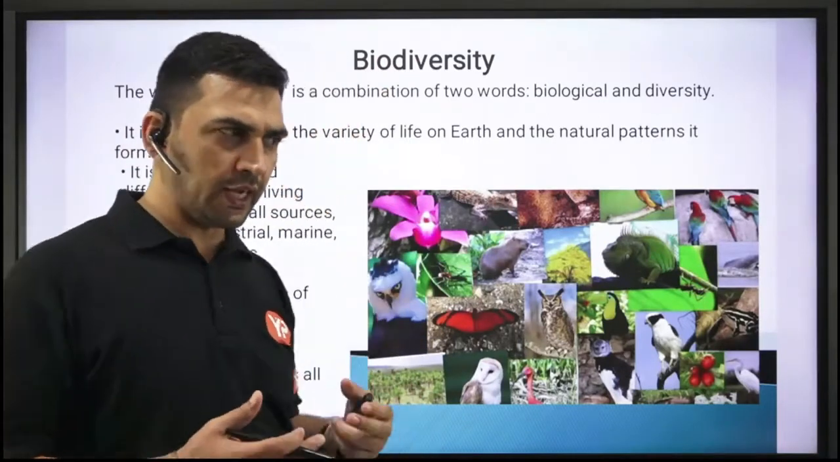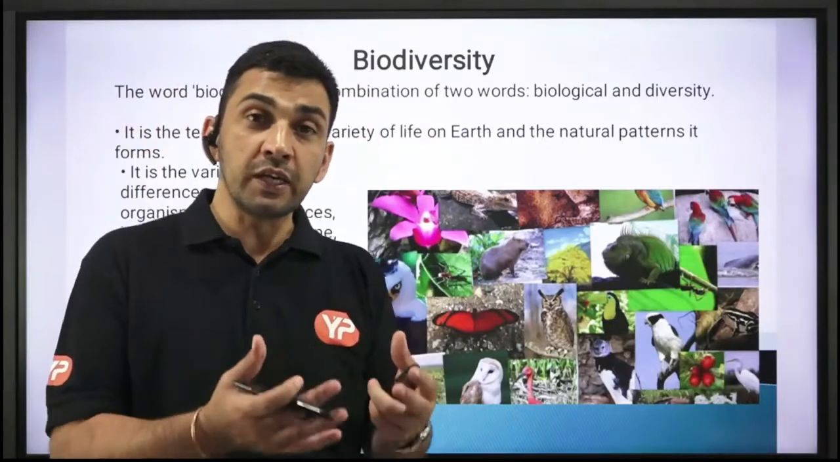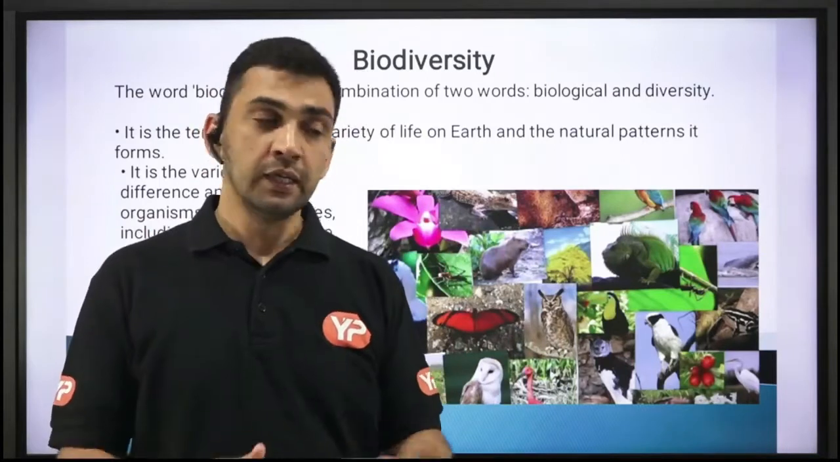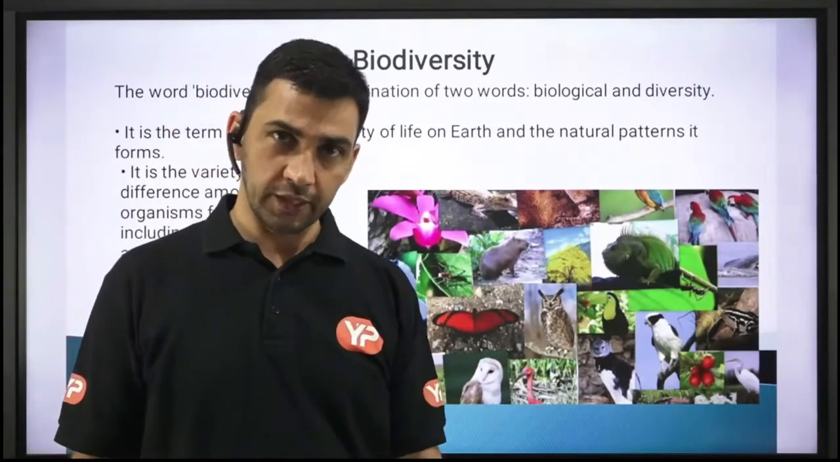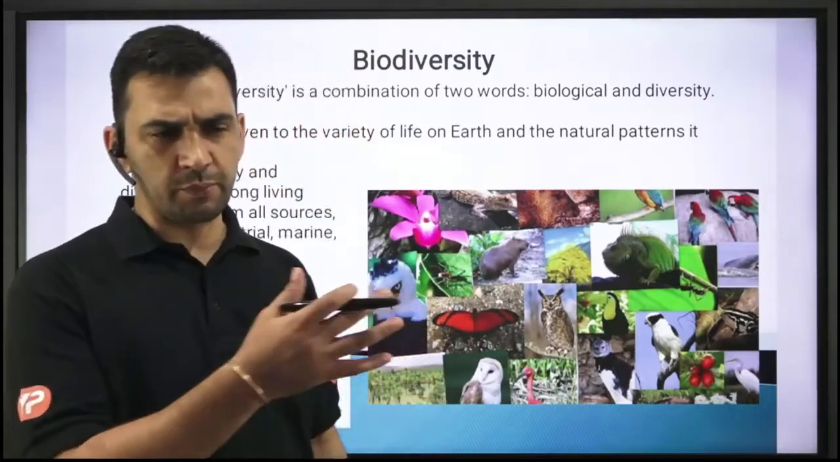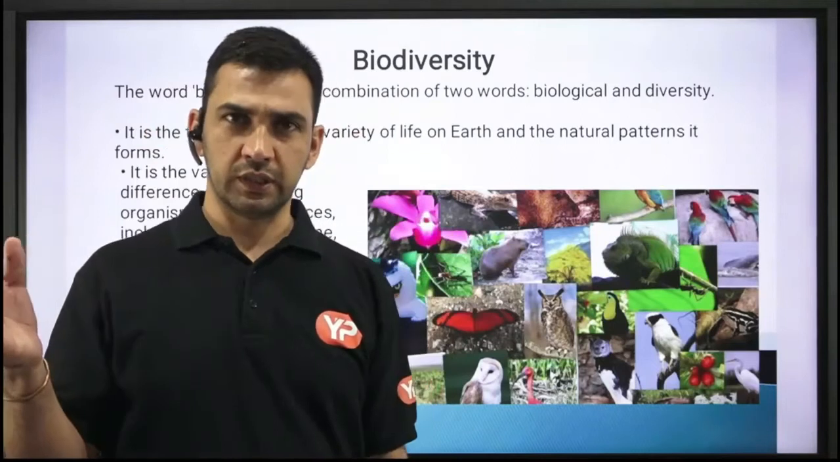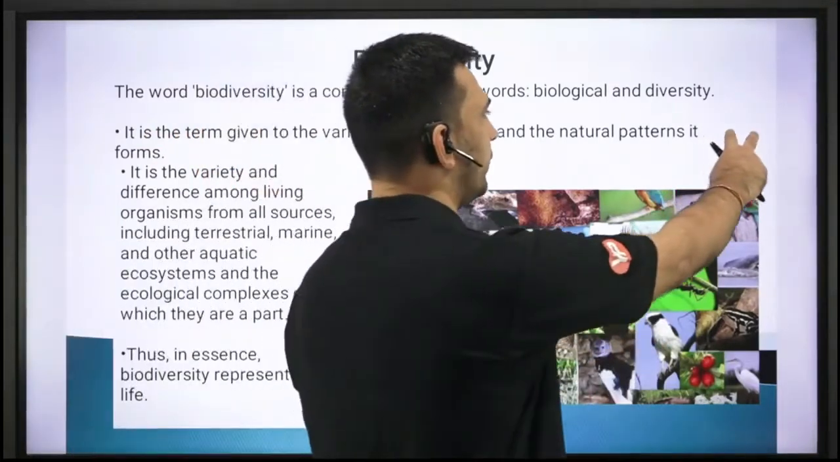So when we say that at any particular place you have great biodiversity, it means you have a huge variety of living organisms present in that particular area, right? In simple terms, when we say biodiversity, we are talking about the variety of life forms that exist in that particular area, right? तो उसको हमने नाम दे दिया biodiversity.